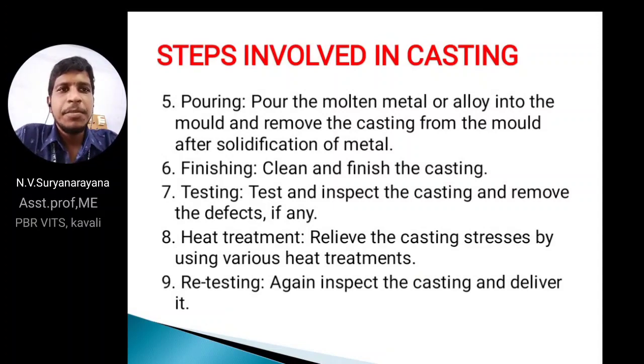And next, pouring. Pour the molten metal or alloy into the cavity using the pouring basin. In this, we are using pouring ladles in order to fill the cavity. And next, the sixth one is finishing. Finishing is cleaning and finishing the casting. And next, the testing process: testing and inspecting the casting and removing the defects. If any defects are there, the part is destroyed and the cycle is started again from the first step.